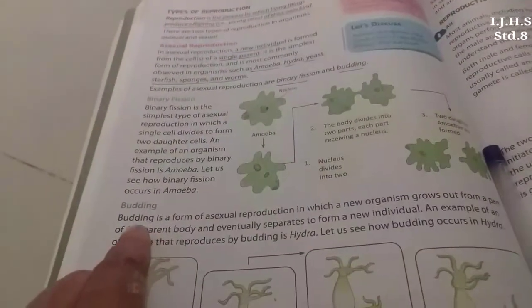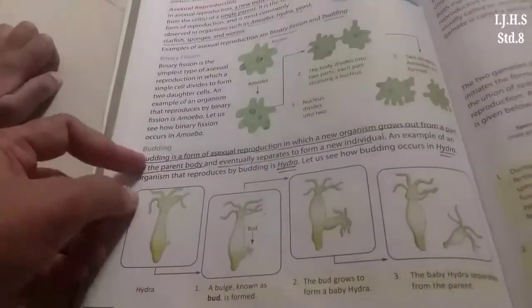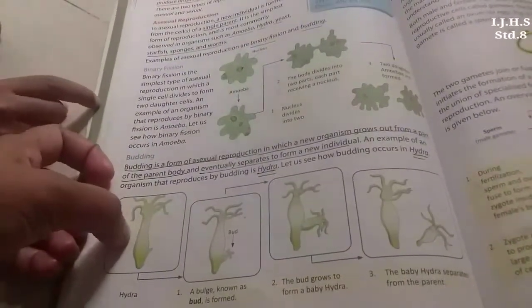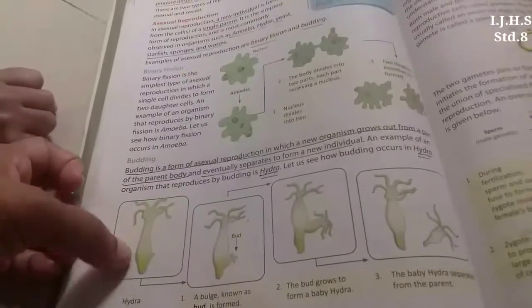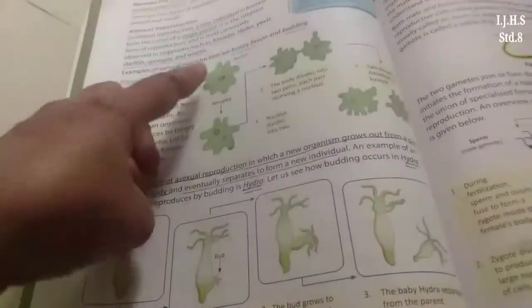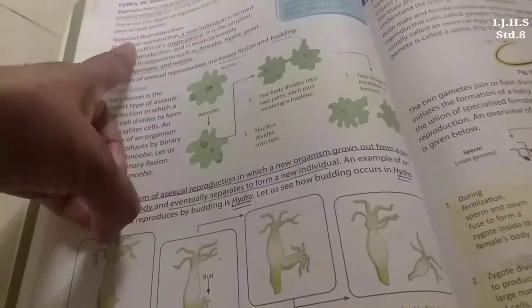Now we'll see budding. This budding is performed by the organism hydra. See children, as it is asexual reproduction, hydra is a parent cell. A single parent cell is involved. Okay, so a single parent cell is involved in asexual reproduction.